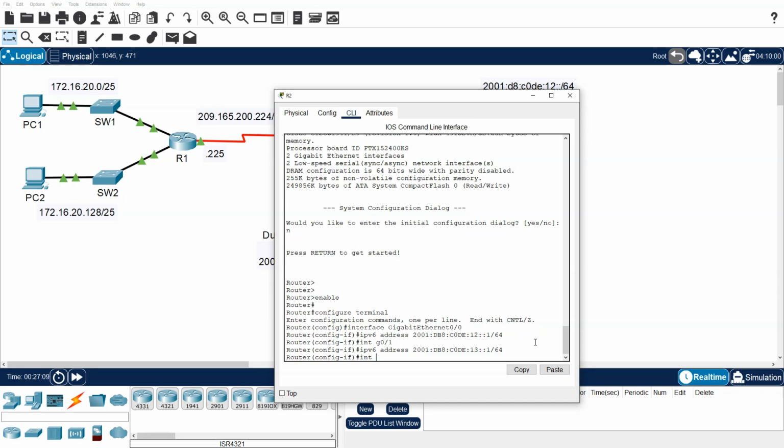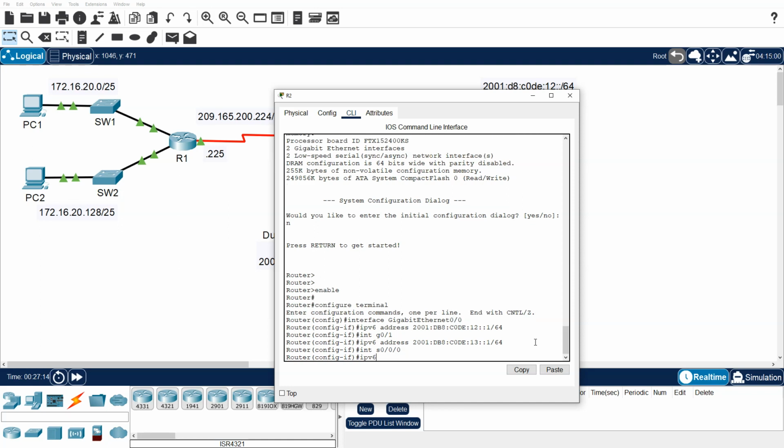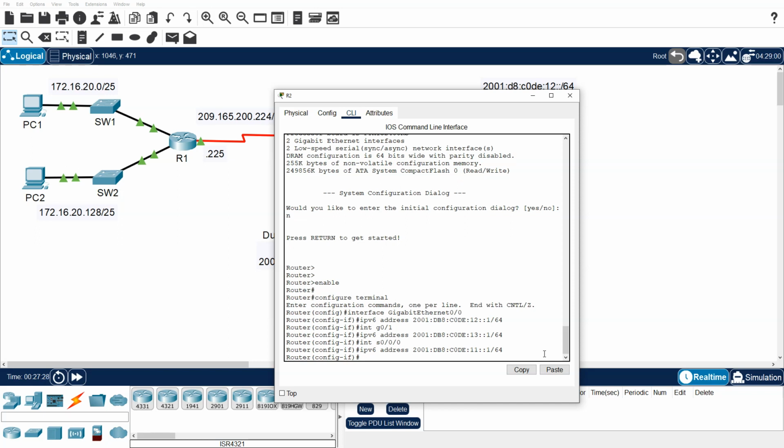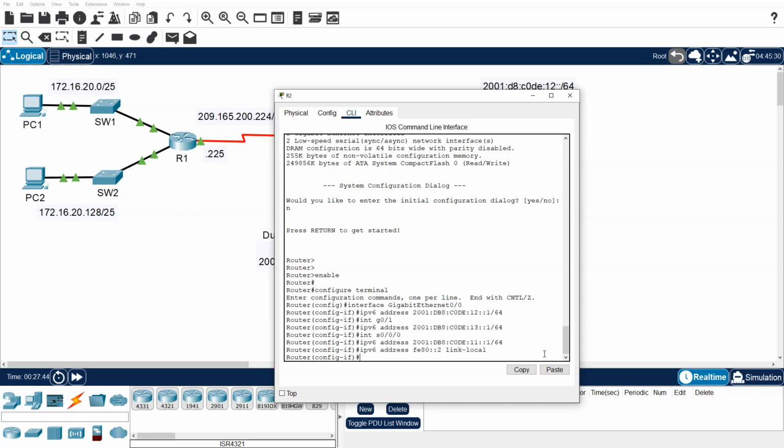Go to the serial interface now, and let's get an IPv6 address. And this is similar to the other one. So I'll just paste this. 11/64. Finally, we have to do the link local address. So this again is an IPv6 address. And this is FE80::2, and then the word link-local. And that'll finish up the configuration here.